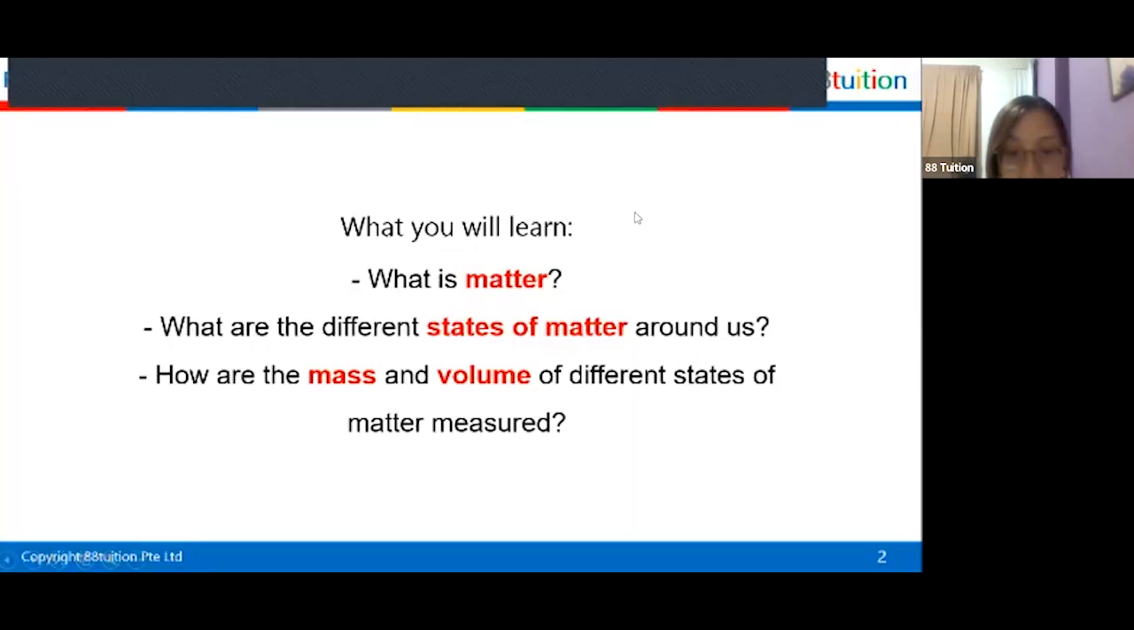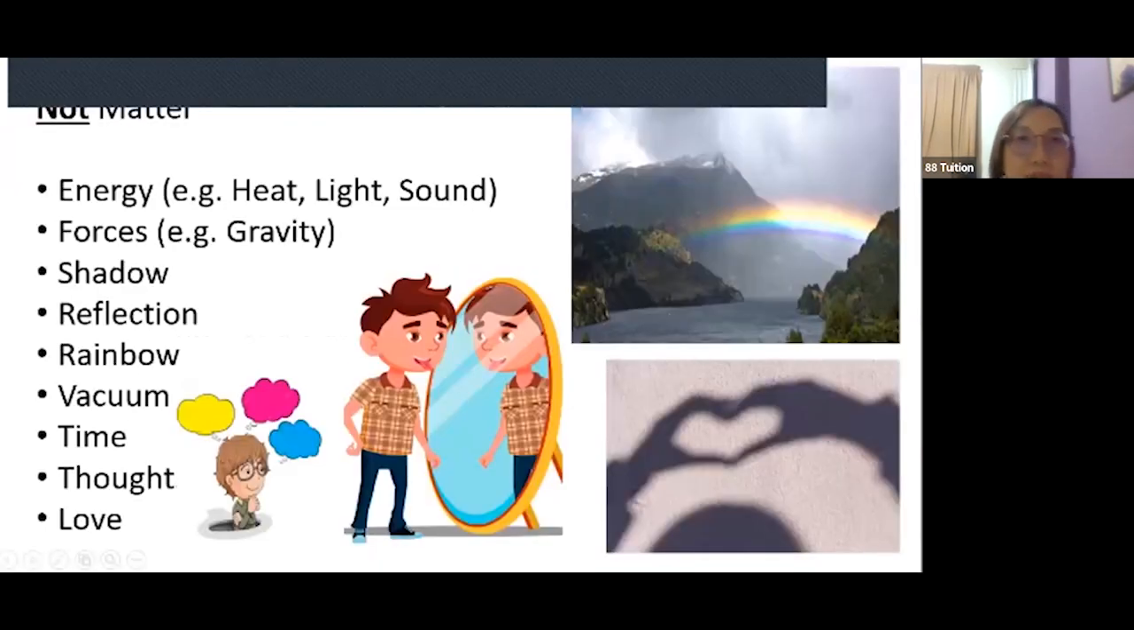Okay, I go back to the PowerPoint slide. Okay, so now let us summarize what we are talking about so far. So these are things that are not matter. Heat energy is not matter, light energy is not matter, sound energy is not matter because they all don't have mass and they don't take up space. Forces also are not matter, like gravity, or sometimes they call gravitational force. It's the same as gravity, it's not matter.